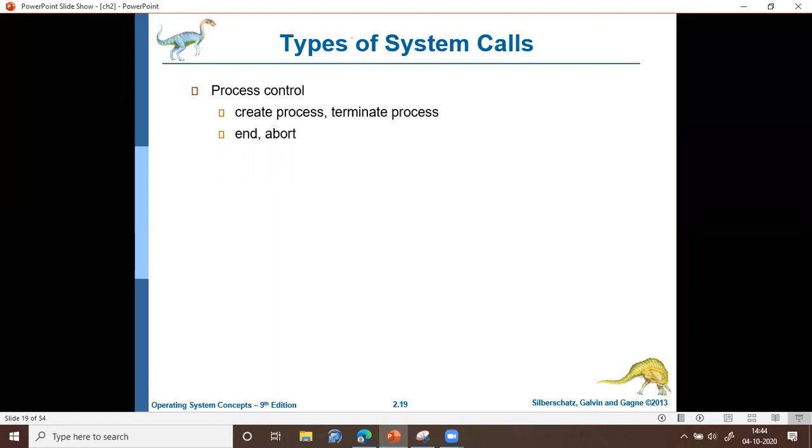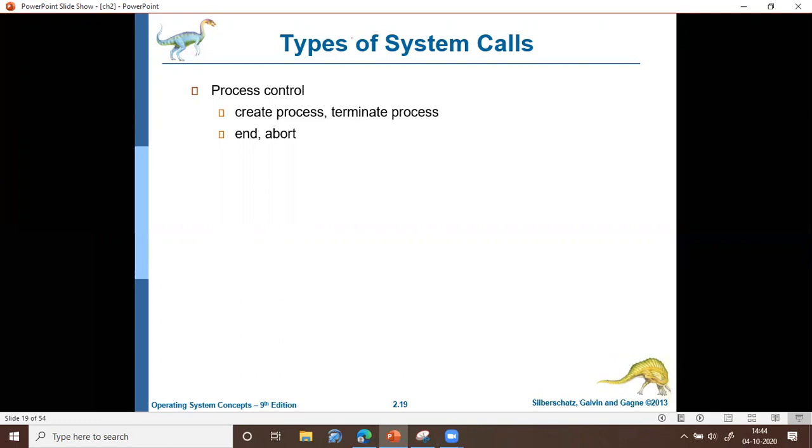The process has finished executing all the instructions, so it is terminating. Such a termination is called end. And abort represents abnormal termination. If the process terminates in the middle due to some error or any such thing, then such a termination is called abnormal termination.